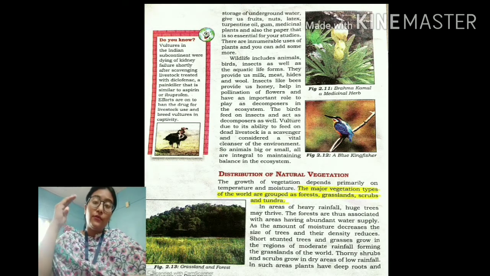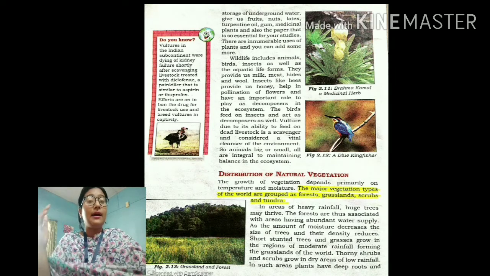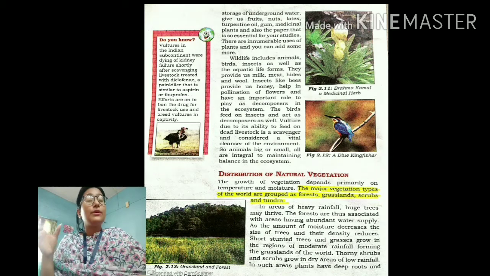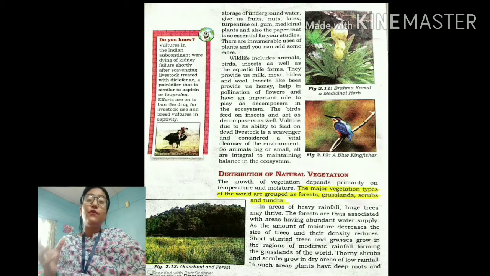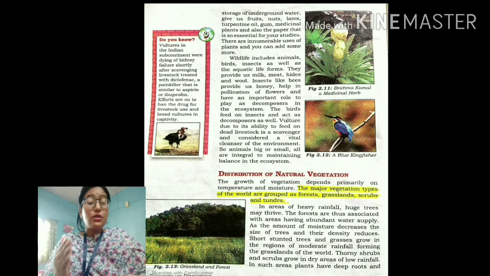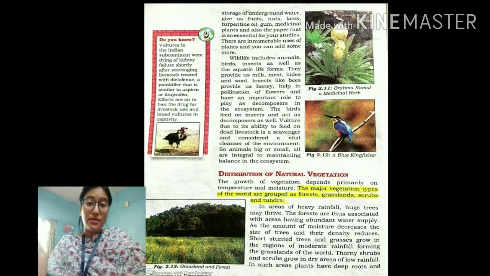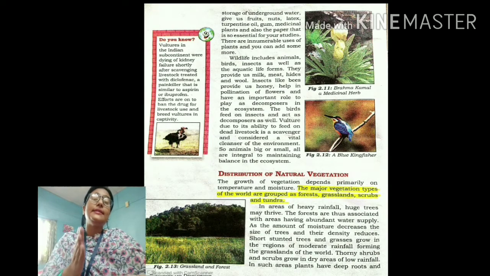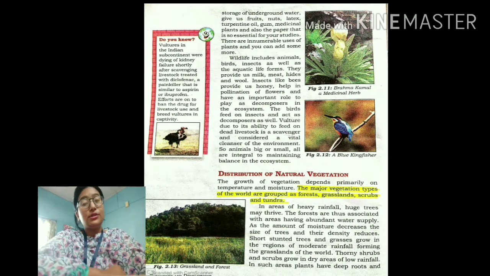So first is the forest, where the trees are very large, or where the density of the trees is very high. So it basically is found in the areas where there is heavy rainfall, where there is abundant water supply. Then comes the grasslands, where the rainfall is moderate. Then comes the scrubs, where the rainfall is very, very less. And then comes the tundras. Tundras are basically the treeless regions where there is no rainfall at all, the dry regions. So in this way we can categorize the different types of natural vegetation.